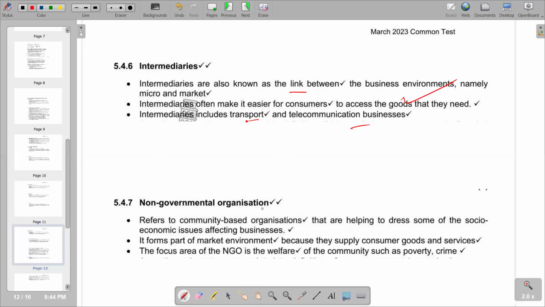Then we also have non-governmental organizations. You see that they seek to improve social and political problems locally, nationally or internationally. The explanation says non-governmental organizations refer to community-based organizations that are helping to address some of the socio-economic issues affecting businesses. The next point is that it forms part of the market environment because they supply consumer goods and services. And then the last sphere of the community, such as poverty or crime. So that's what we have on non-governmental organizations.